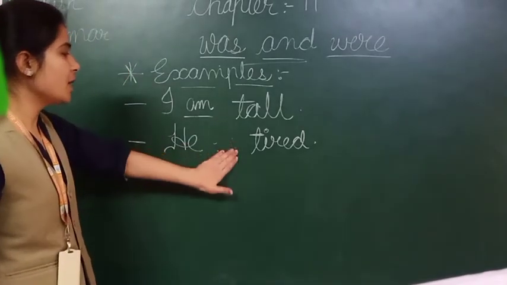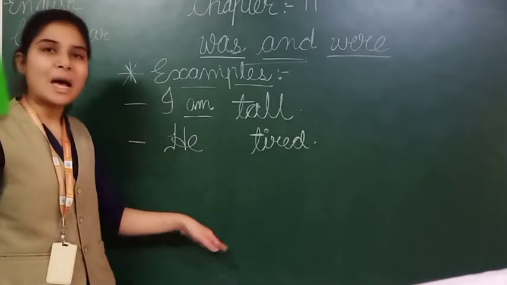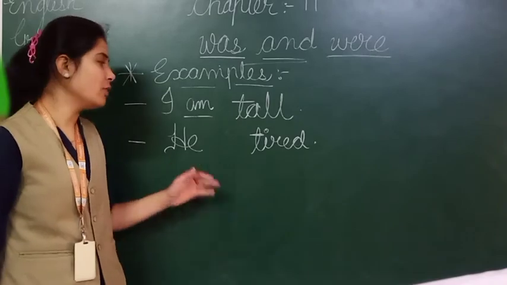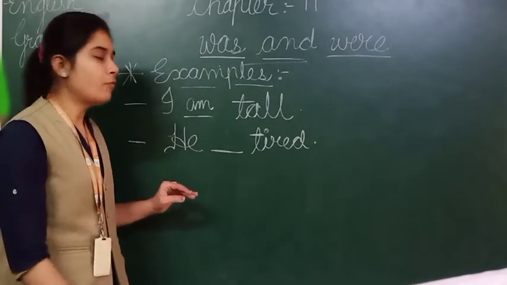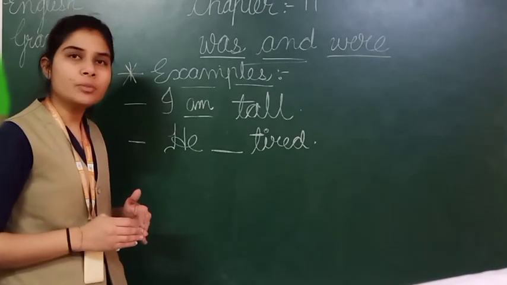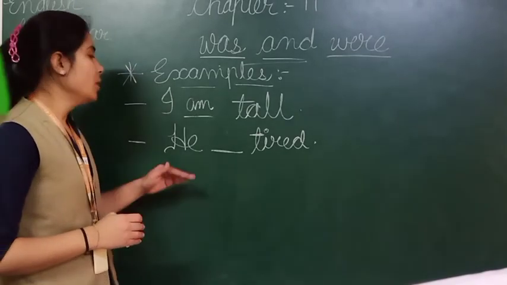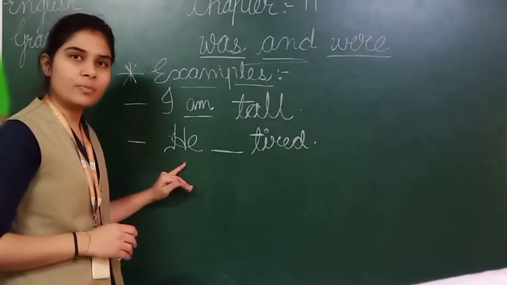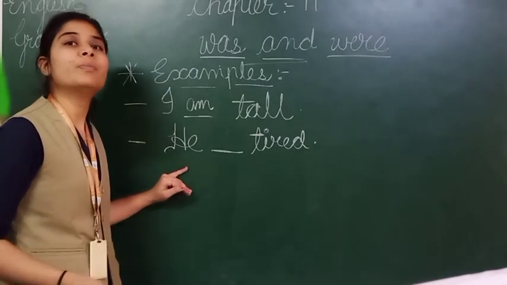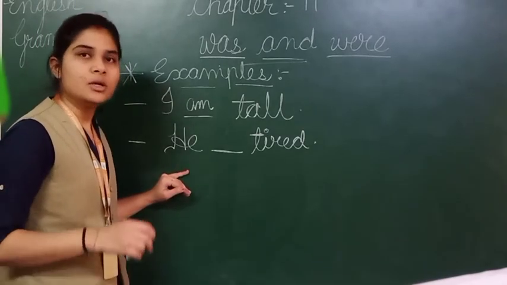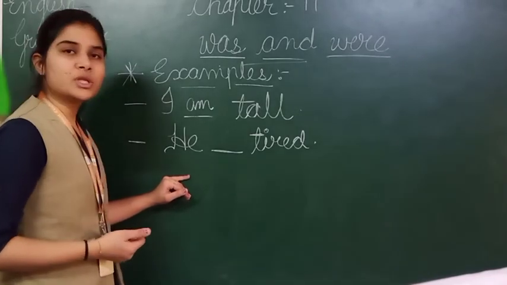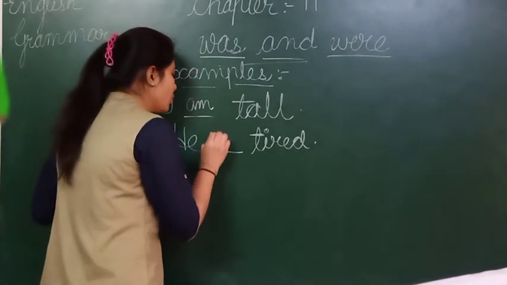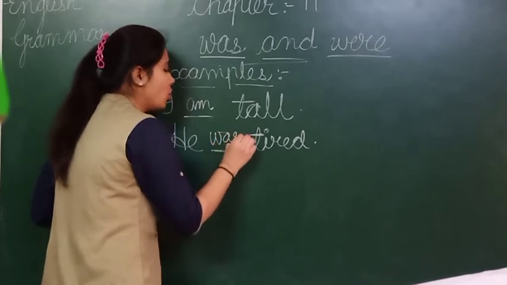Now if I want to make this same sentence for past tense, which helping verb do I have to use here? You can see here is also a singular pronoun. For a singular pronoun in past tense, which helping verb will we use? Here, "was."